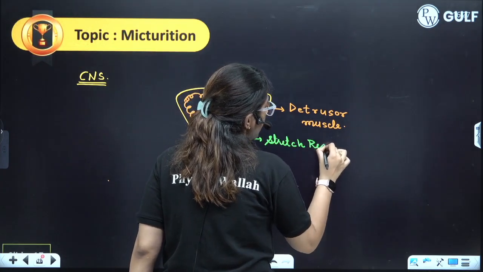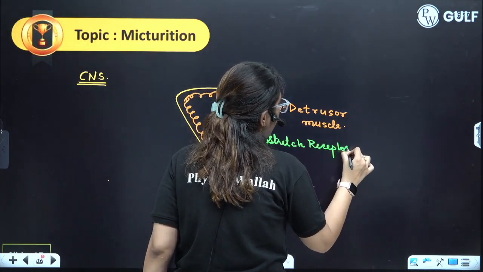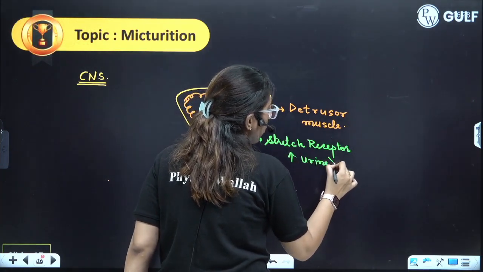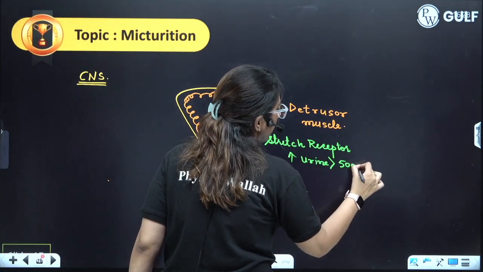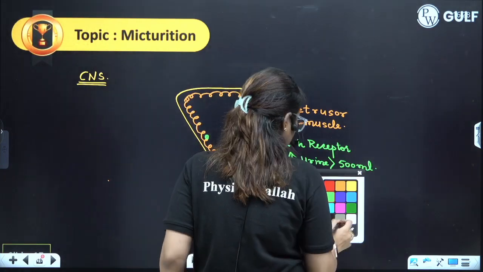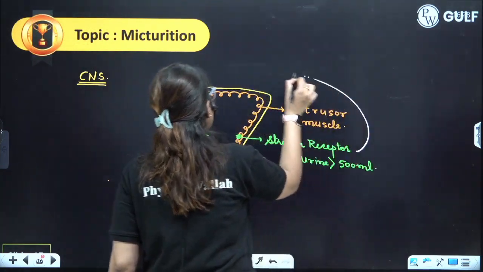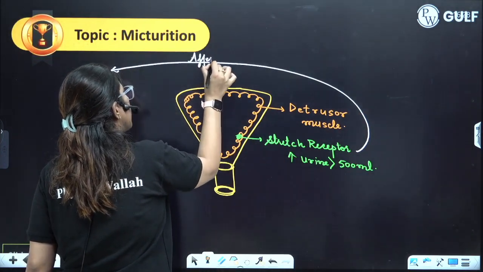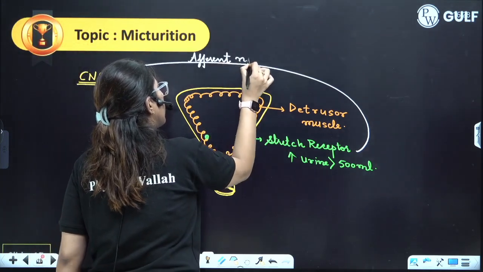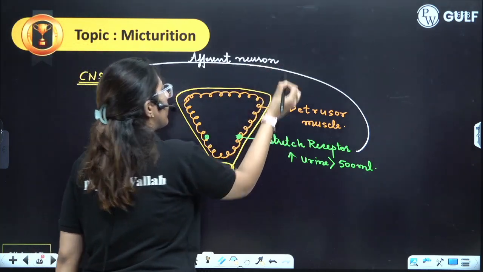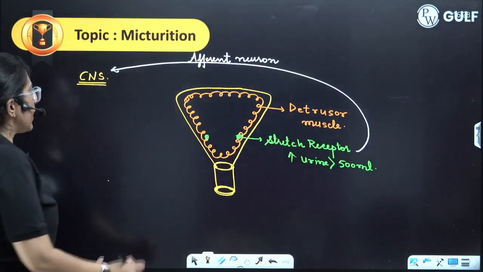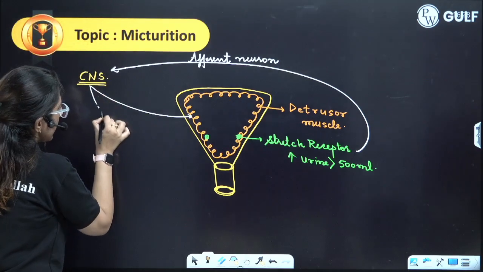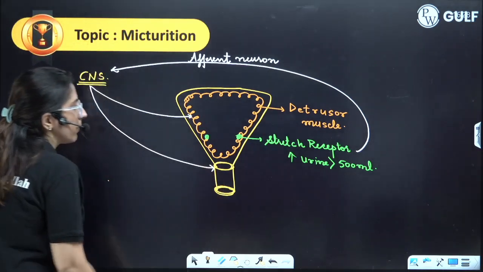As soon as they detect that the urine is more than 500 ml, a signal will go from here to the central nervous system with the help of afferent neuron. CNS will then send the signal back over here.